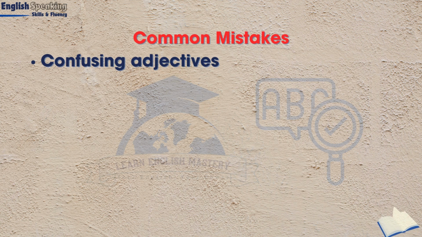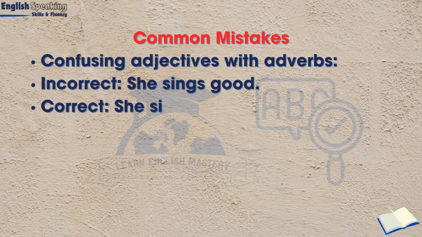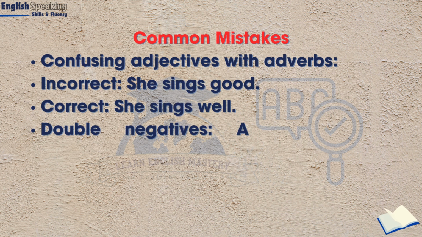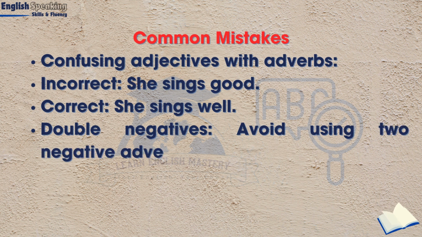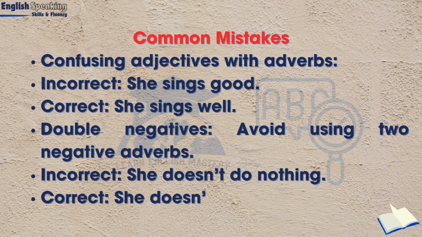Common mistakes: confusing adjectives with adverbs. Incorrect: She sings good. Correct: She sings well. Double negatives: avoid using two negative adverbs. Incorrect: She doesn't do nothing. Correct: She doesn't do anything.